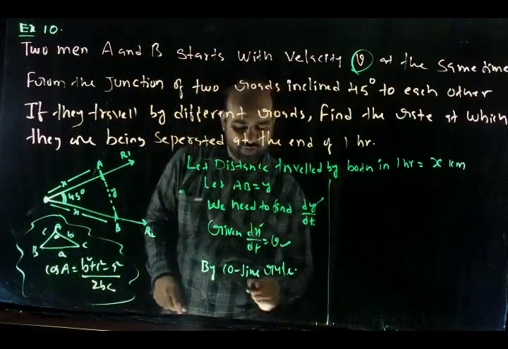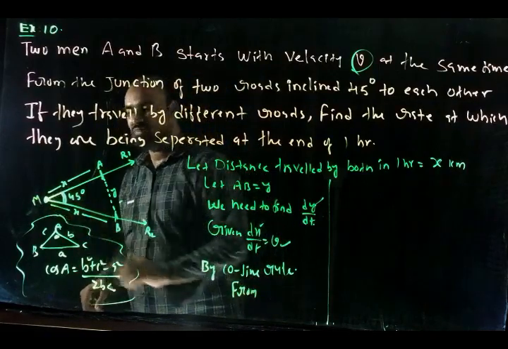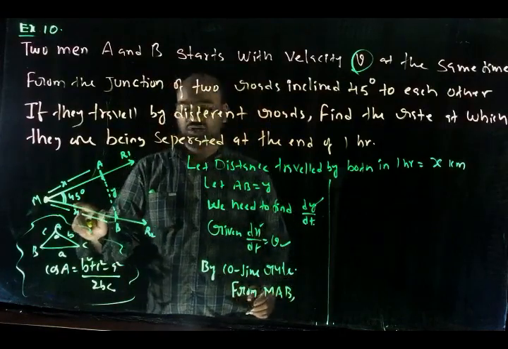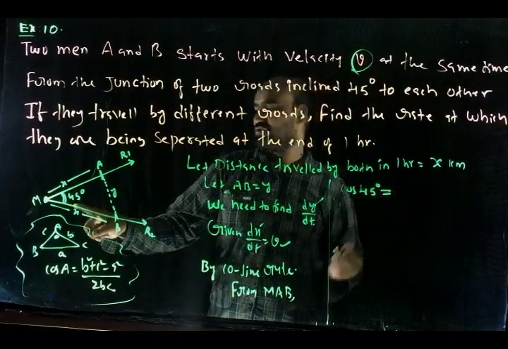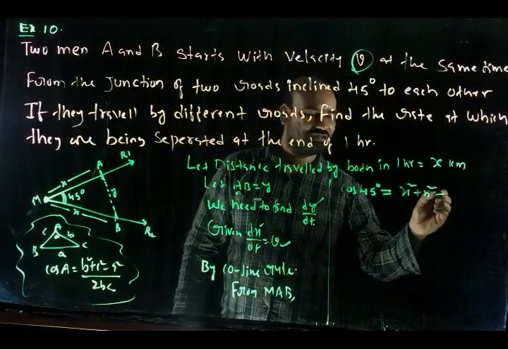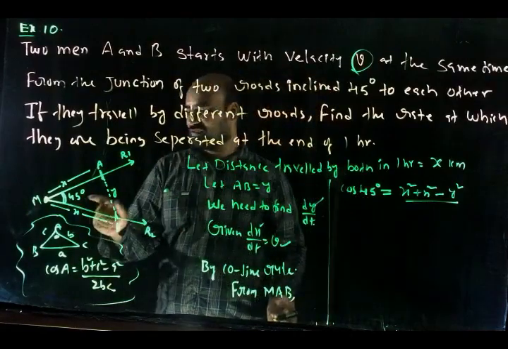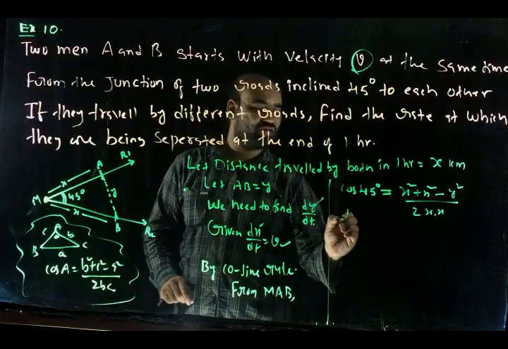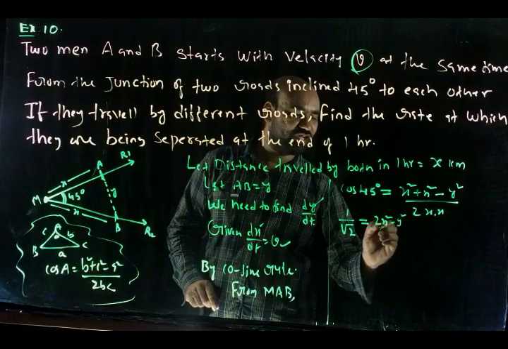From the cosine rule, from the triangle, I can say cos 45 degrees is equal to x square plus x square minus y square by 2 times x into x. Cos 45 is 1 by root 2. So 2x square minus y square by 2x square.